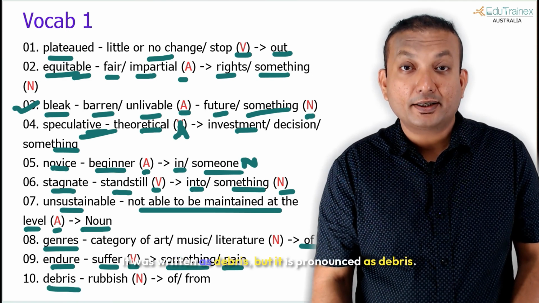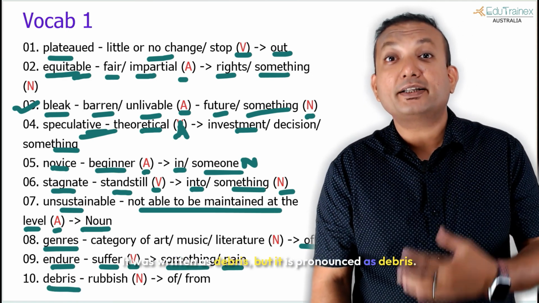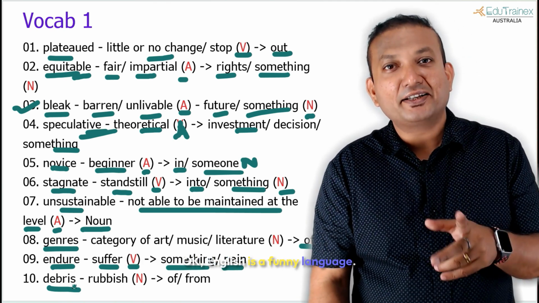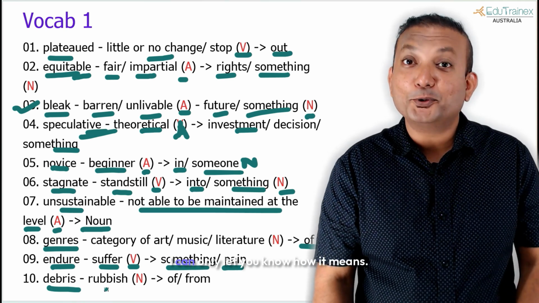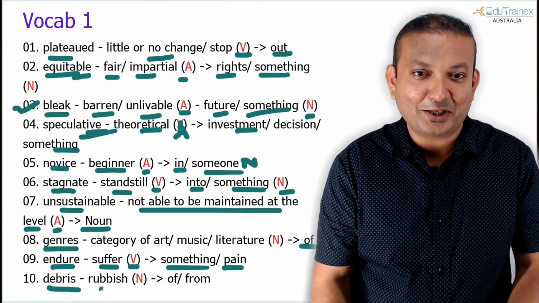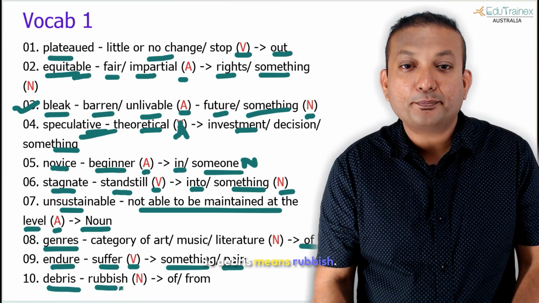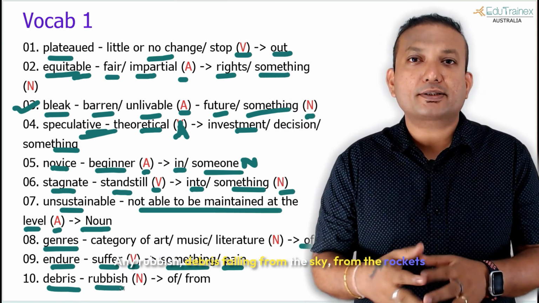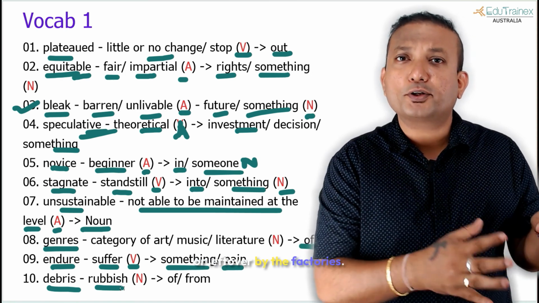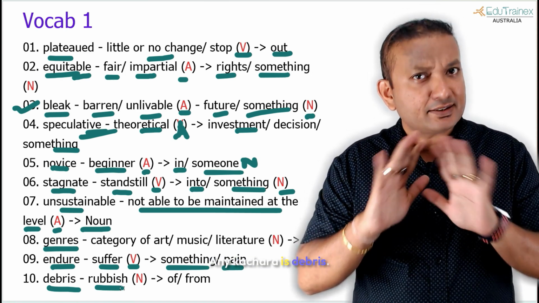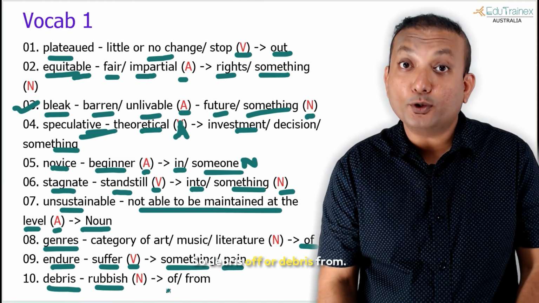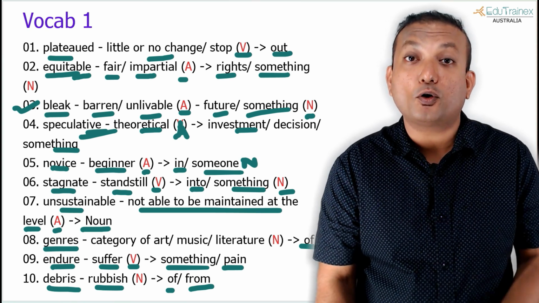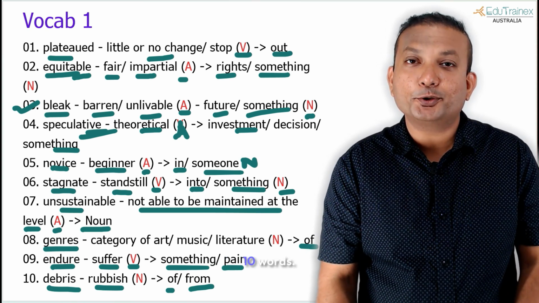Again, the 10th word, it is written as debris, but it is pronounced as debris. The S is silent. Okay, English is a funny language. Of course, I can't do anything about it. I can only let you know what it means. So debris means rubbish. Any rubbish, debris falling from the sky, from the rockets, or left over by the factories. Any kachara is debris. So debris of or debris from. Where is it coming from, or what is it of? So that's how it is used.